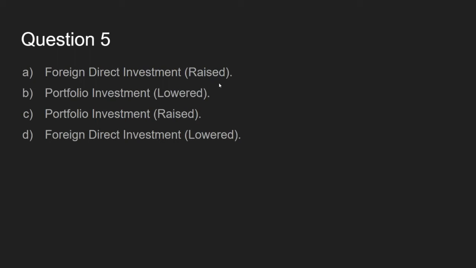And then for part D, a business owner in country X pays for a new factory to be built in country Y. This is a foreign direct investment since it's directly creating jobs. And this will lower the capital account since it's money flowing away from country X.